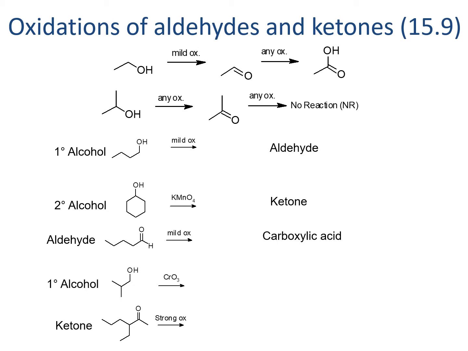A primary alcohol under strong oxidizing conditions like anything with chromium, chromium 6 oxide or CrO3 in this case, will yield a carboxylic acid. And finally, no matter how strong the oxidant, a ketone will never react. It will have no reaction.